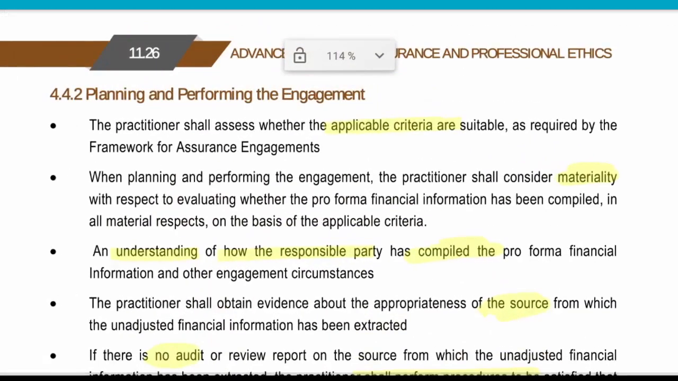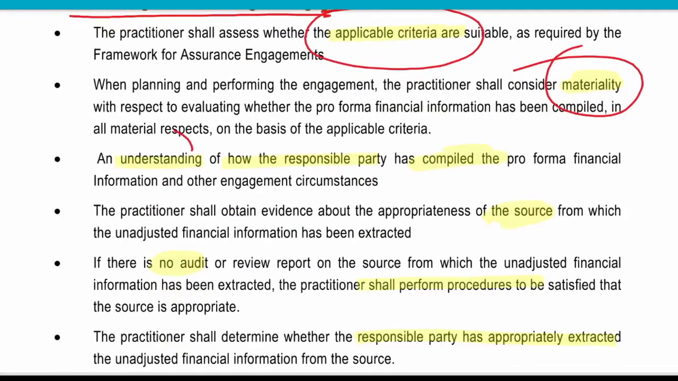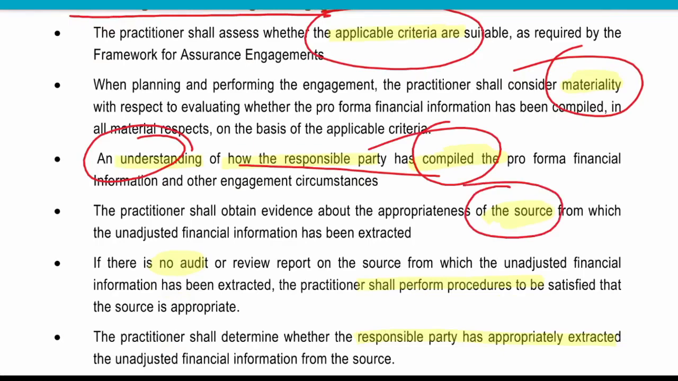So, planning and performing, we will assess the applicable criteria. That okay, what is the applicable criteria? We will determine the materiality. We will understand who is the responsible party for compilation. What are the sources of this compilation?